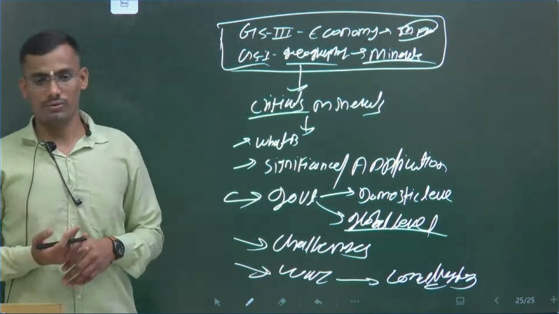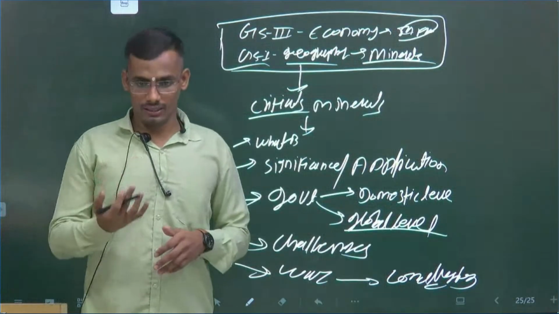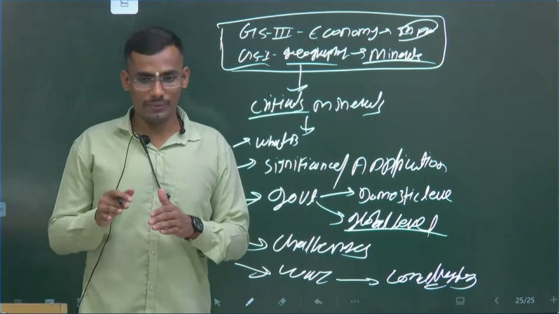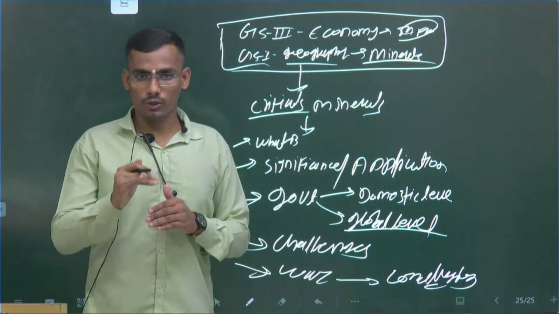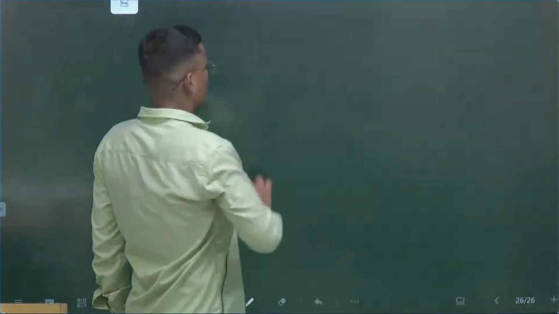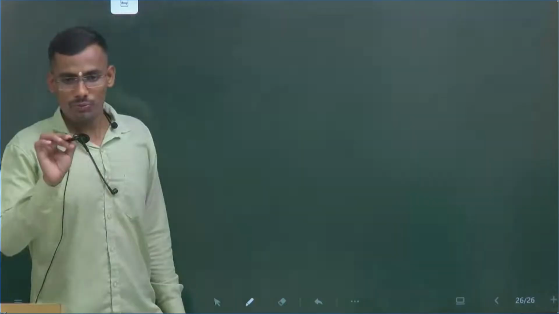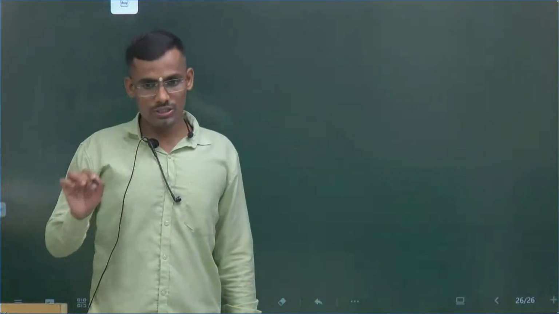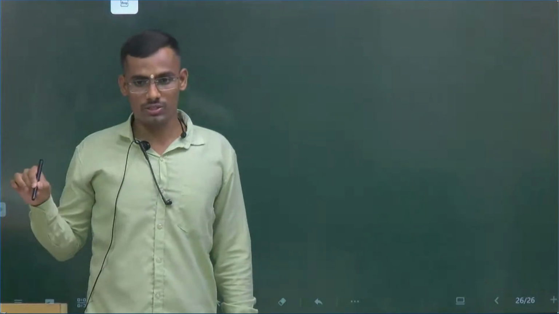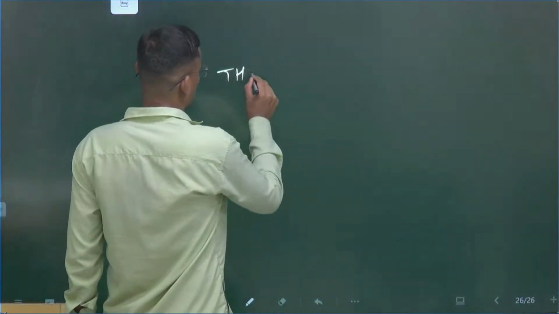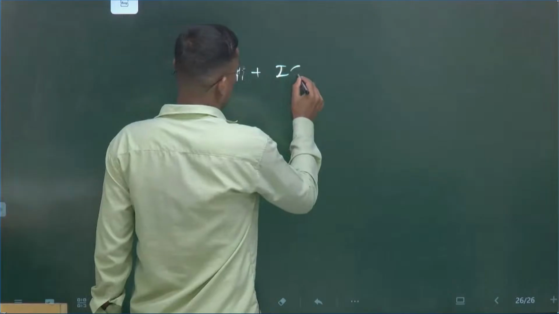And daily what we are going to do, I think already the time is 1 hour 12. I will take another topic, but tomorrow. Overall, my point is, daily we are going to take a topic from the PIB, and the newspaper will be there. But does UPSC mention that The Hindu is an official source for current affairs? No. Indian Express? No. So don't run behind The Hindu and Indian Express.